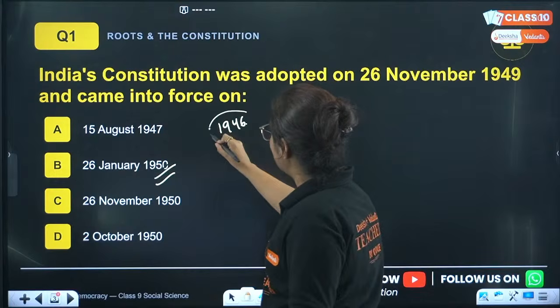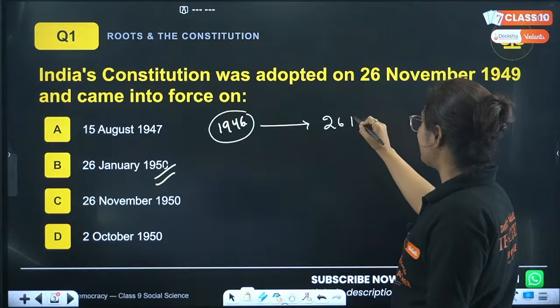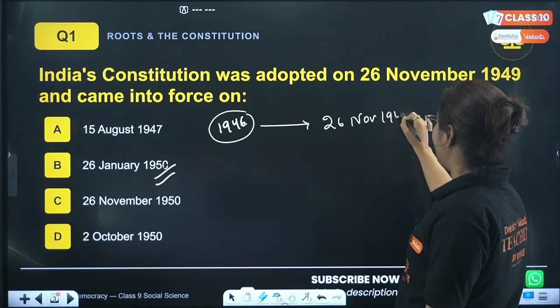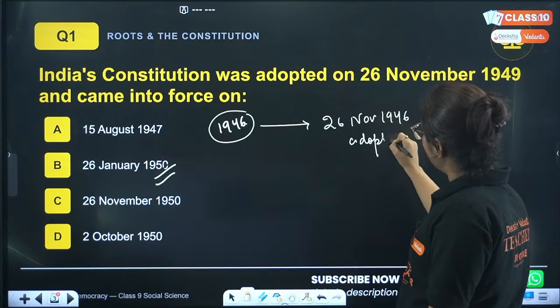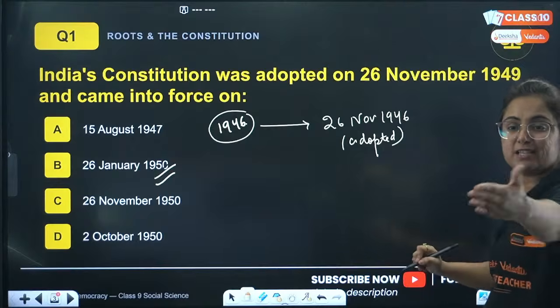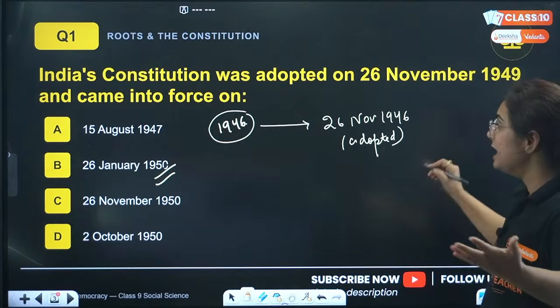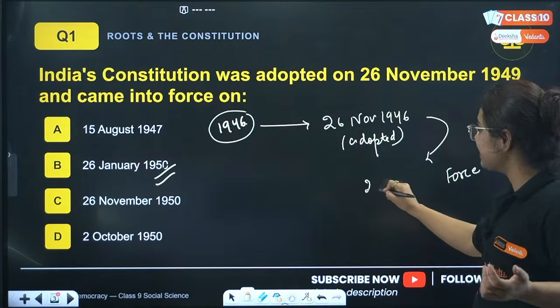So it started to be made in 1946 and it was completed on 26th of November 1949. Okay, it was adopted in the month of November. But do you know it was not implemented on the same date? As you guys are aware, giving me the answer, ma'am, it came into force on 26th of January.